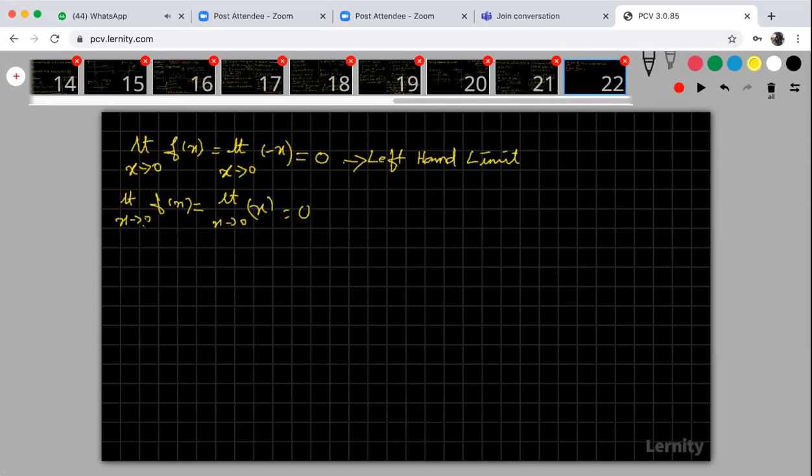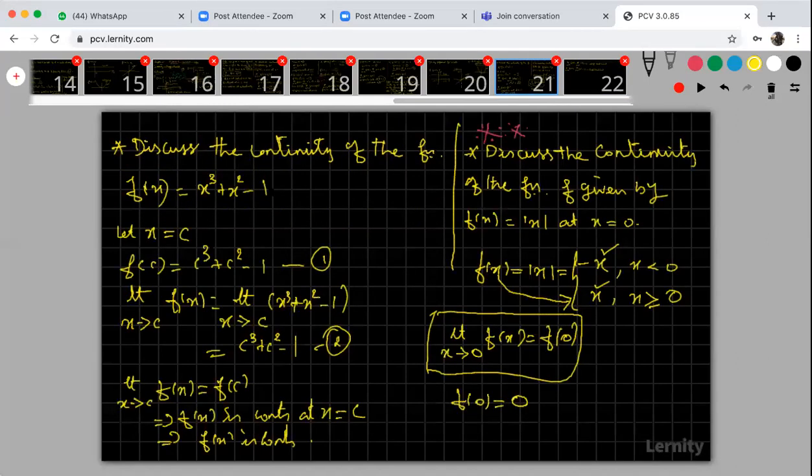If you take x greater than 0, that means more than 0, your x is approaching 0 from positive values. Then this limit is called the right hand limit. This is the left hand limit, this is the right hand limit. Why, sir, in the previous problem you didn't apply left hand limit and right hand limit, but here you are applying? In my previous problem, I had only one f of x, but here I have two f of x. That means they are classified in my f of x.